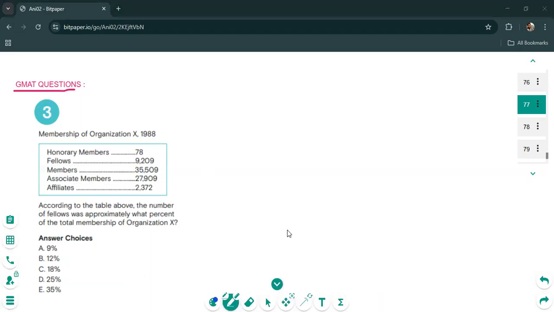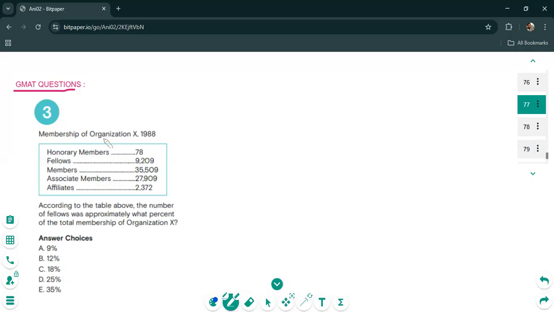So the first one gives you membership of organization X. Before I start, clearly GMAT is very time intensive. On average, every question in the math section, not the data section, but the quant reasoning section, should be done within about 2 minutes. Of course, that doesn't mean you take 2 minutes per question. Some questions will get done in 30 seconds, some will take about 2 to 3 or 3.5 minutes. So you need to utilize your time and optimize it in the most effective way. All right, without further ado, here's the first question.